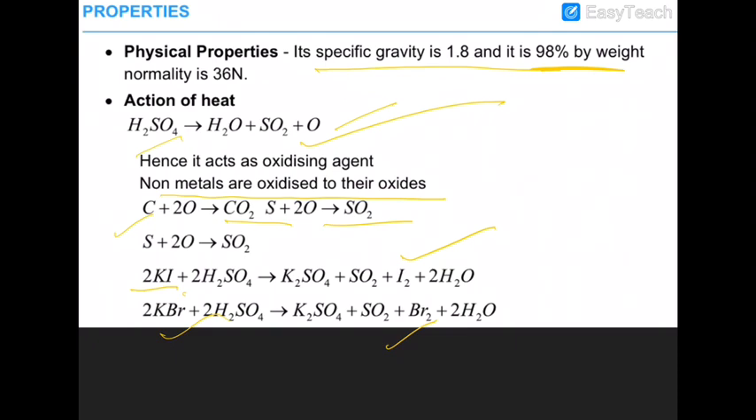That is why KCl plus H2SO4 can be used as a nucleophilic source, but KBr and KI cannot be used as a nucleophilic source. The reason being that H2SO4, being an oxidizing agent, can also produce bromine from bromide ion and iodine from iodide ion.